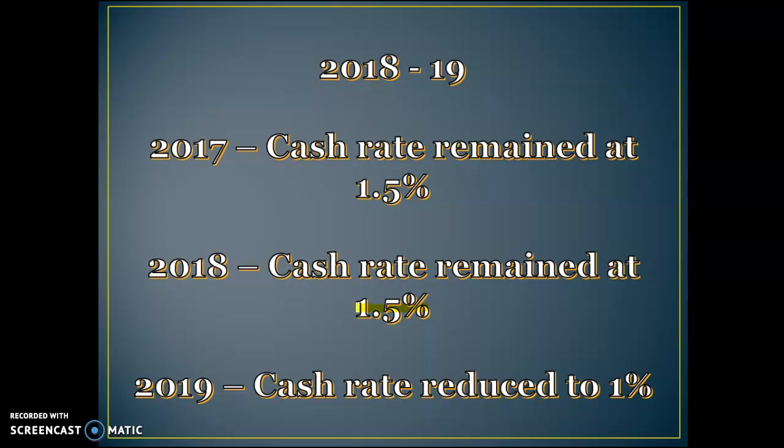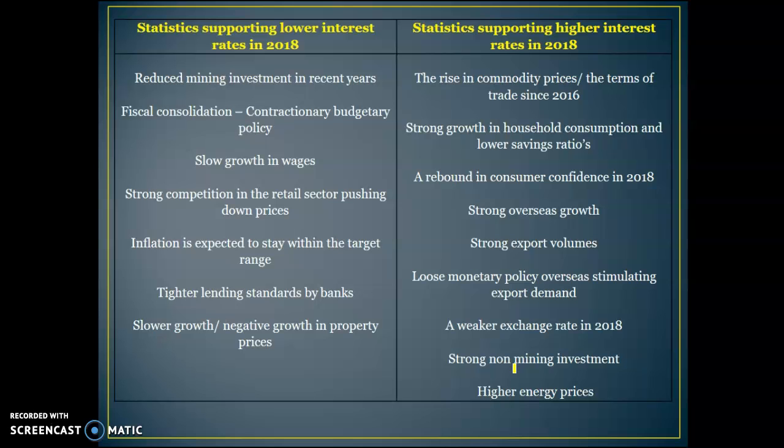Then in 2019, the RBA has had reasons as to why the economy is not going as well, and so they've decided to reduce the cash rate on two occasions this year. One in June 2019 to 1.25%, and then again they loosened monetary policy in July to its current rate, which is 1%.